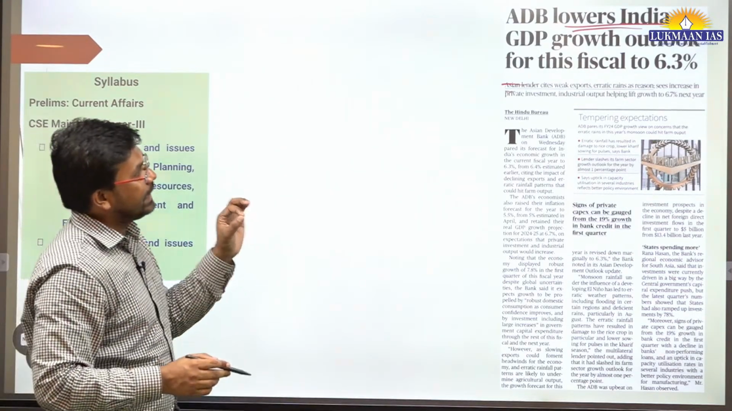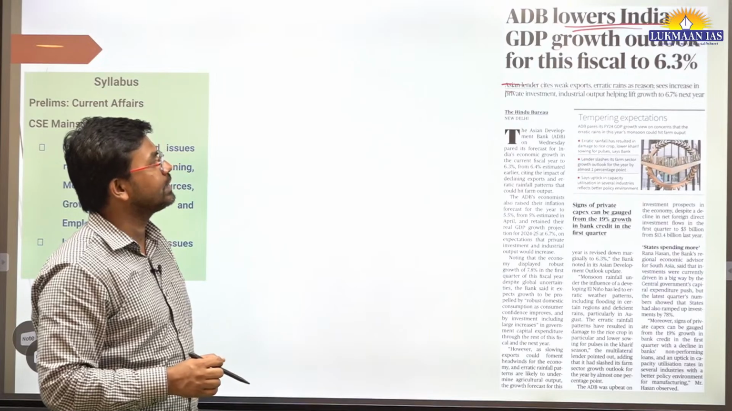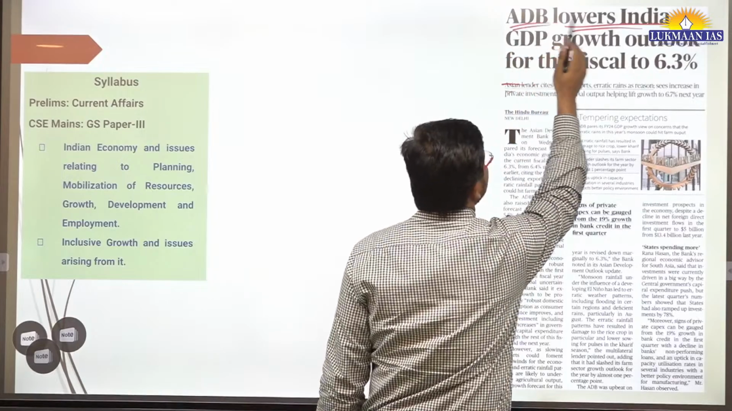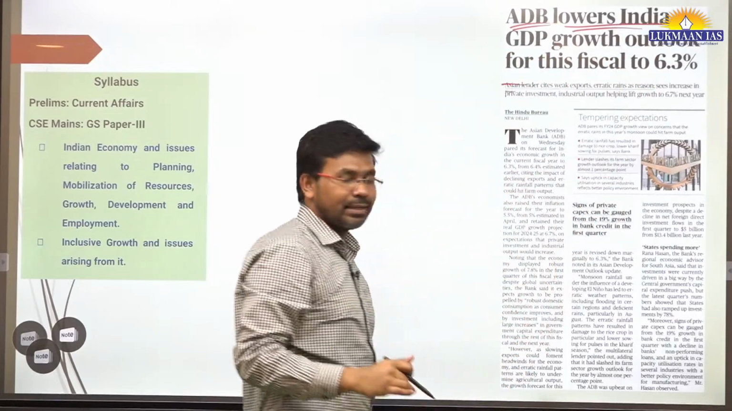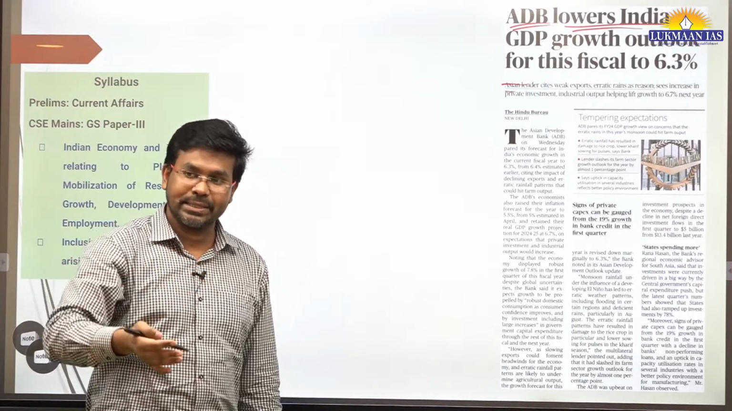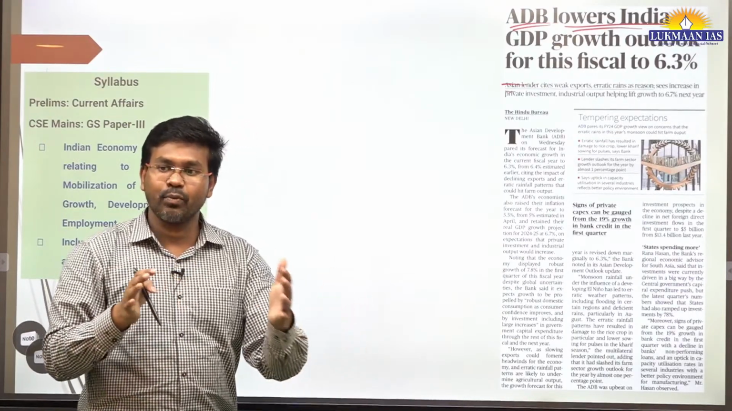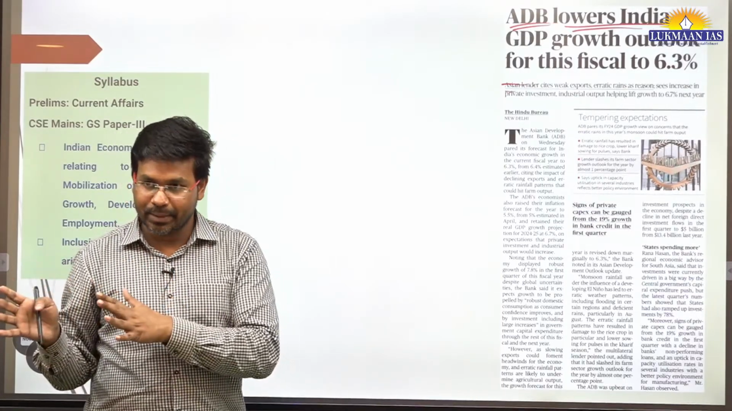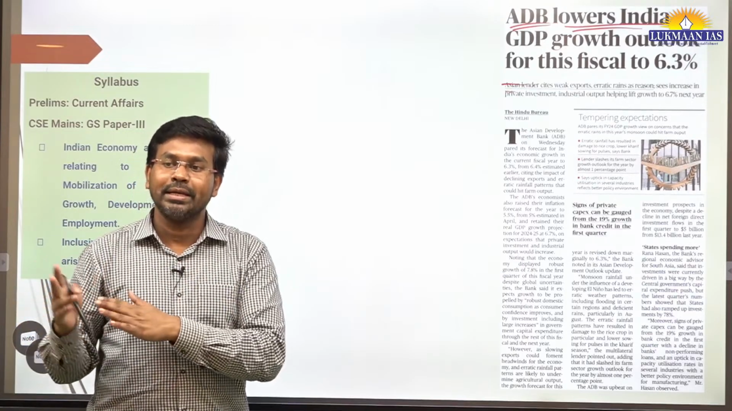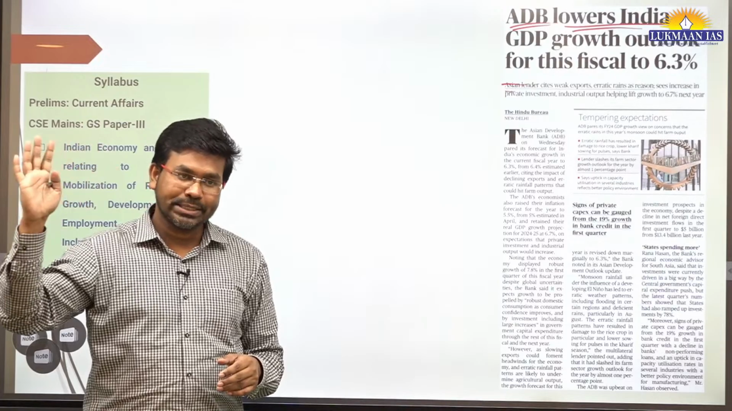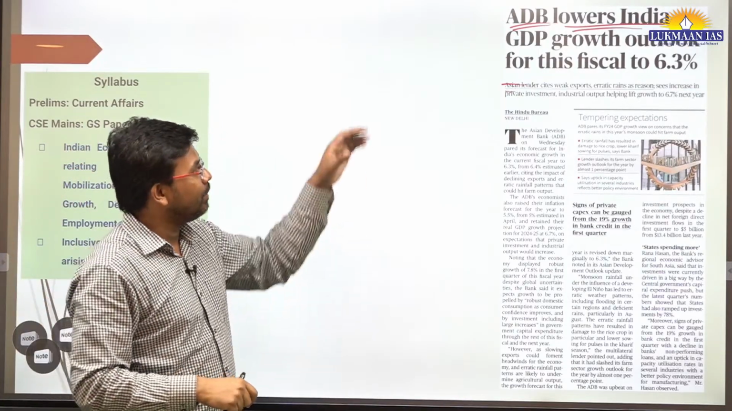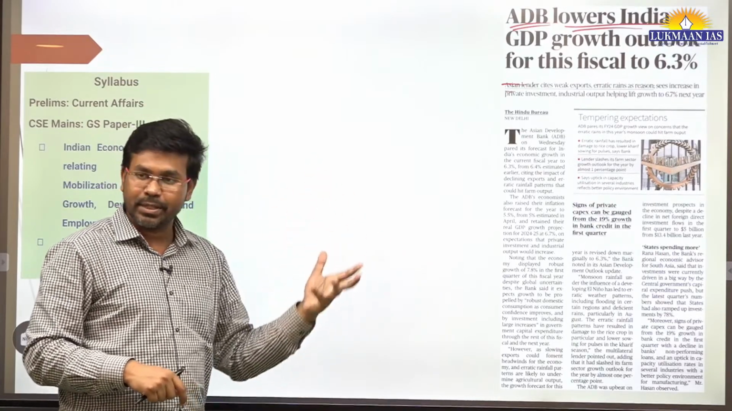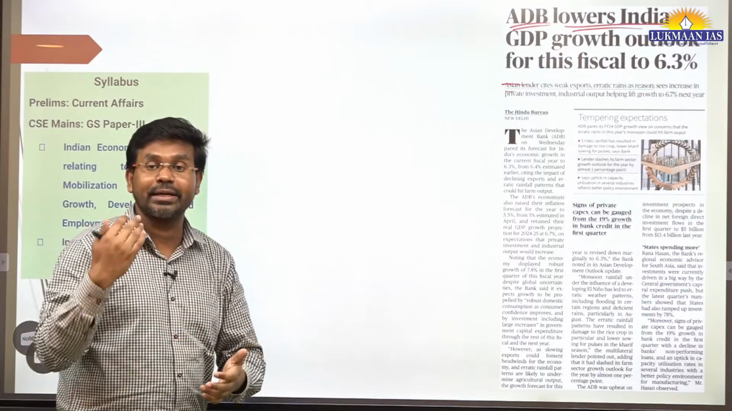Okay, it says ADB lowers India growth outlook for this fiscal 6.3%. So ADB stands for Asian Development Bank. Okay, so Asian Development Bank is a multilateral development bank, means like it has many member countries as its members. Like in India we have the Reserve Bank of India, which is the central bank for India. If we talk about United Arab Emirates, they have UAE Central Bank. If we talk about USA, they have Federal Reserve, like that. But this is a multilateral bank, many countries are members of it, and they sometimes come up with reports that talk about how different countries are going to grow.